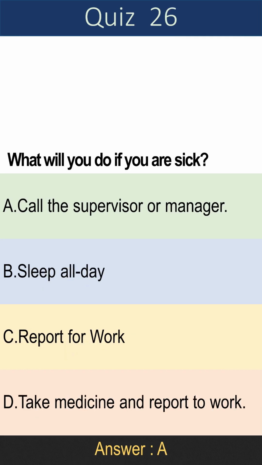Question 26. What will you do if you are sick? A. Call the supervisor or manager. B. Sleep all day. C. Report for work. D. Take medicine and report to work. Answer is A. Call the supervisor or manager.